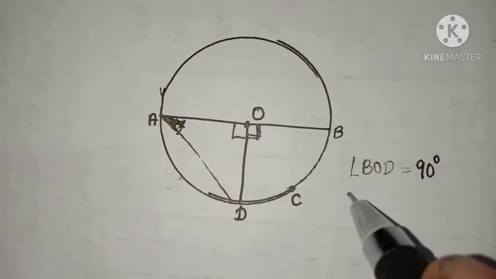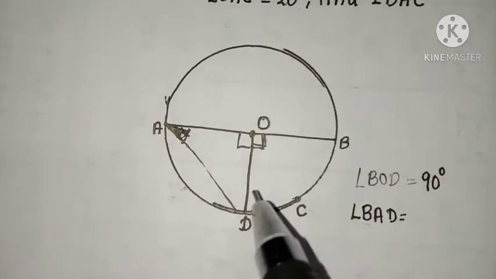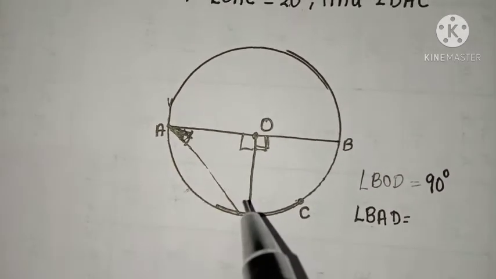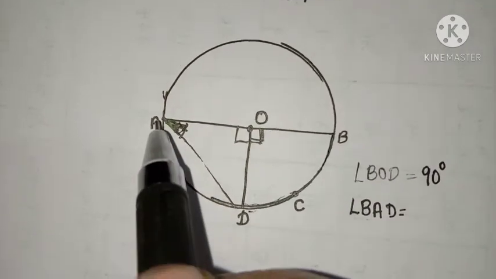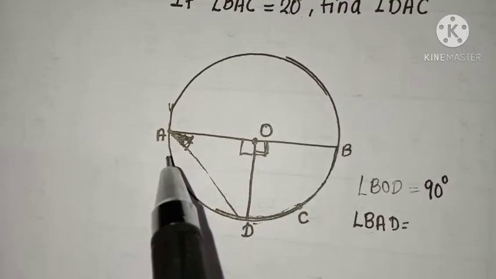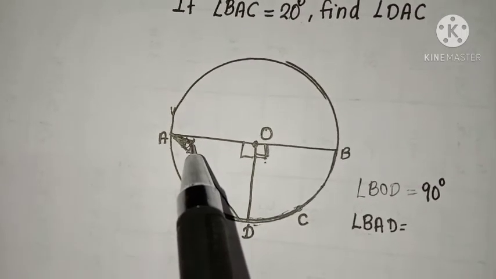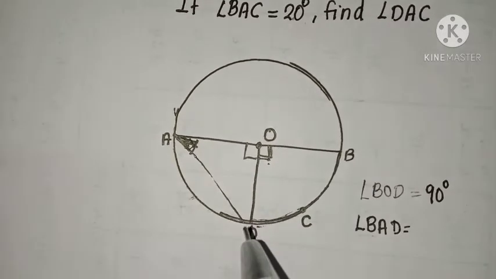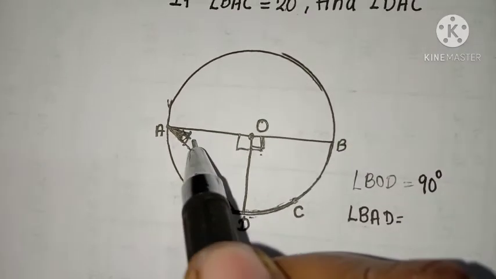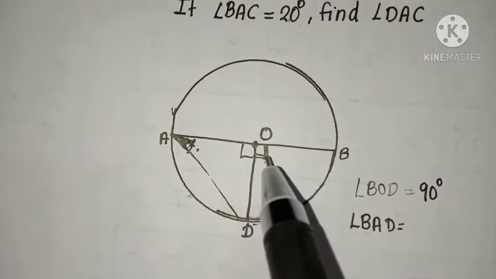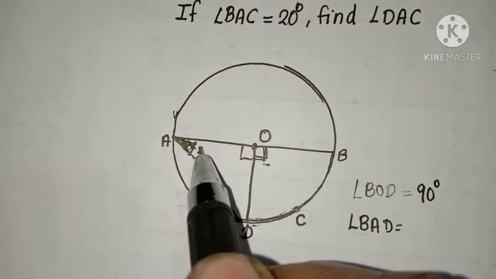Now listen, the angle BAD. What is angle BAD? It is the angle subtended by the same arc BD at a point A on the circle. So this is the central angle and this is another angle made by the same arc BD at A. So by theorem, this angle is equal to half of the central angle, or the central angle is equal to double this angle.